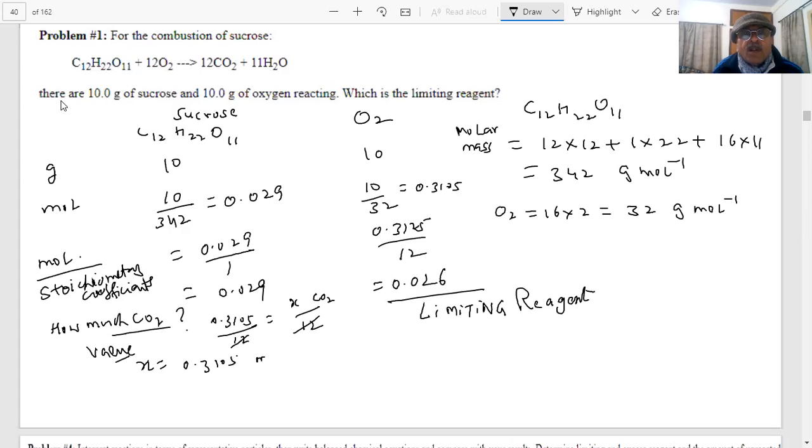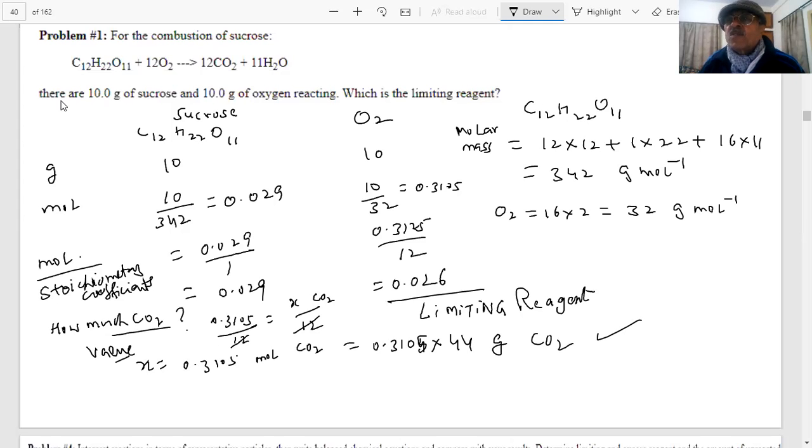0.3105 mole of CO2 will be produced, the same as oxygen, which will be equal to 0.3105 into 44 grams of CO2. Clear? Got it? Yeah. All right, then this ends the topic of the limiting reagent.